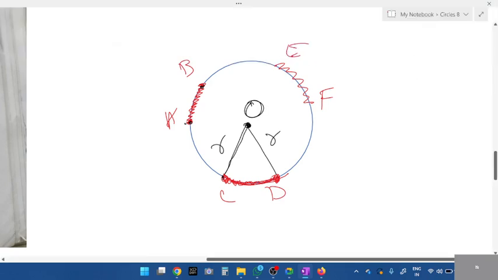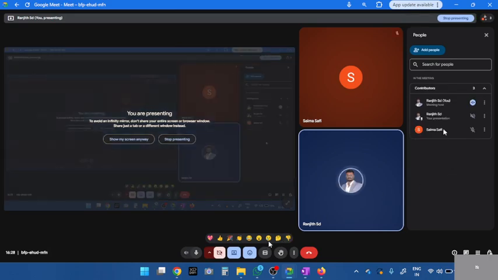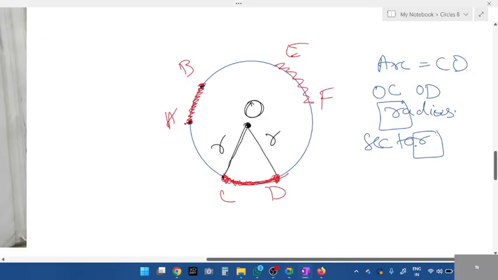Okay. Now arc. I have drawn an arc CD. What is the arc here? Arc is CD. Along with the arc, we have radius. What are the two radius? OC is one radius and OD is another radius. So an arc plus radius put together, we call it a sector, not segment. In a sector, there is R and R. So we call it a sector.